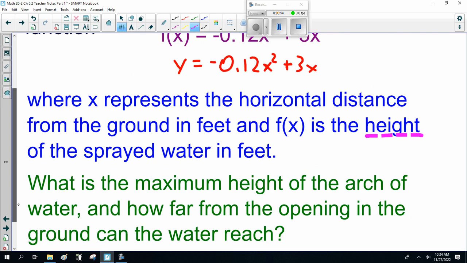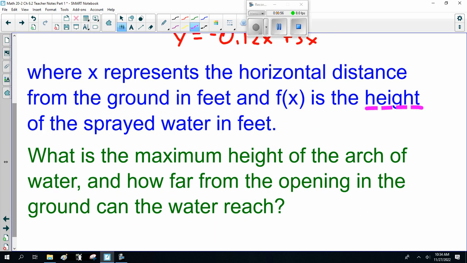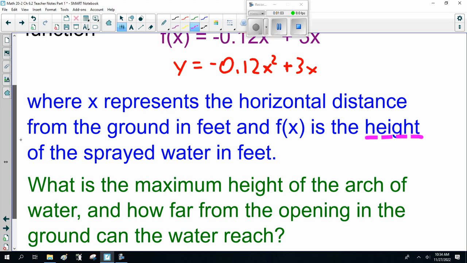So, question for you guys. What is the maximum height of the arch of water? How far from the opening in the ground can the water reach? So, grab your graphing calculator. We're graphing this.